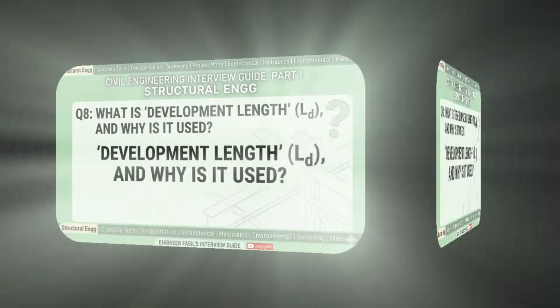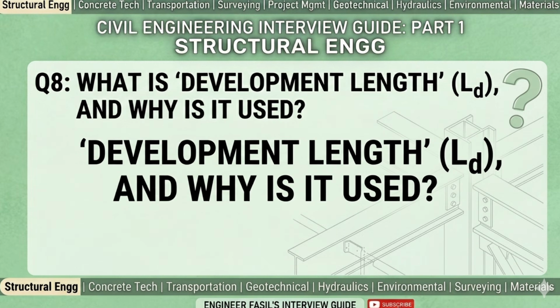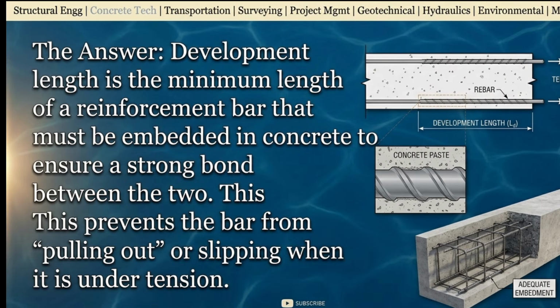Question number 8. What is development length? Answer. Development length is the minimum length of reinforcement bar that must be embedded in concrete to ensure a sufficient bond between the two materials. This development length prevents the bars from slipping out when under maximum stress.